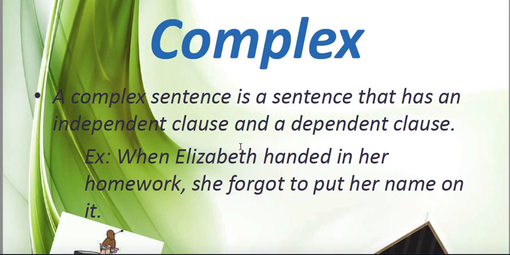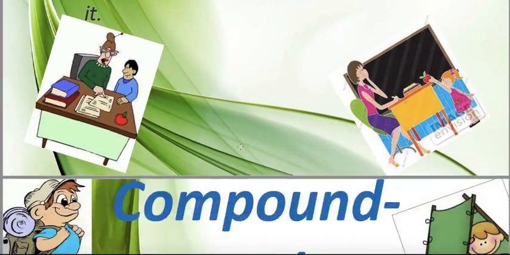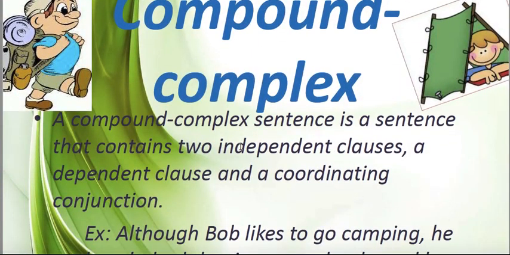For example, when Elizabeth handed in her homework, she forgot to put her name on it. The first part of the sentence is a dependent clause, but the second part is the independent clause. These parts are known as clauses. So if a sentence has two clauses, one dependent and the other independent, that sentence is called a complex sentence. We can also have a compound-complex sentence, which has two independent clauses and one dependent clause.